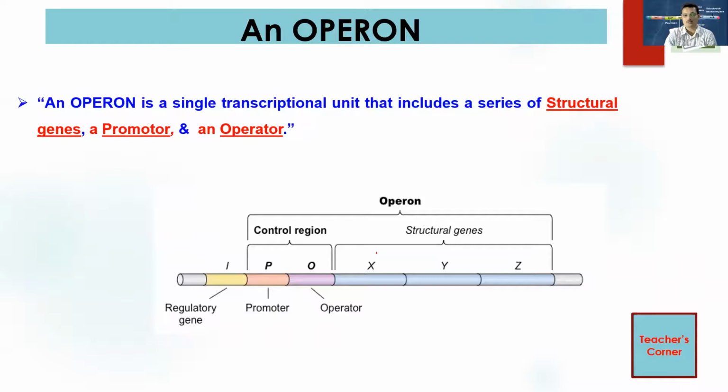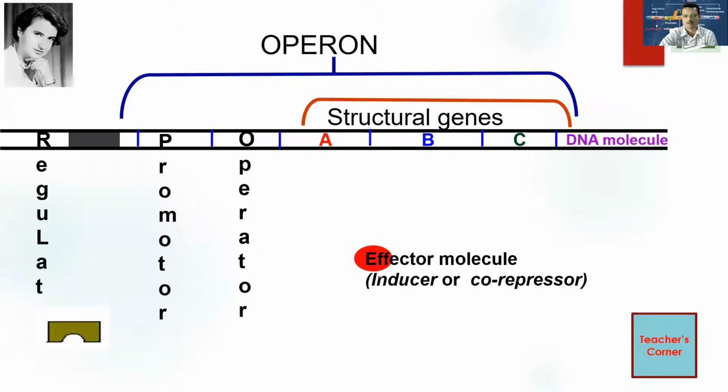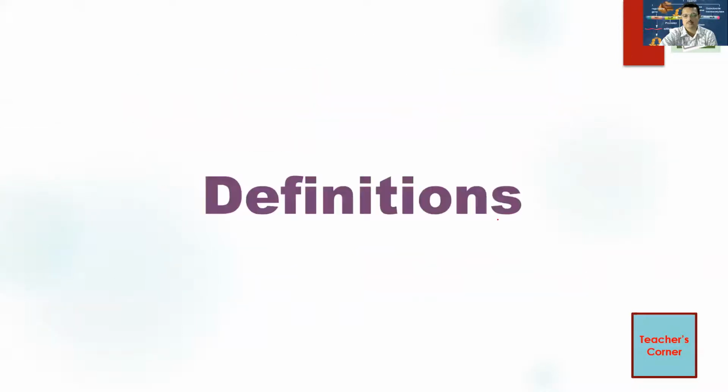So what is an operon? An operon is a single transcriptional unit that includes a series of structural genes, a promoter and an operator. So you can find here there is a regulator gene, a promoter, an operator, and structural genes. As you know, we are talking about prokaryotes, so the gene here is polycistronic. There is no split in between. It consists of a regulator, promoter, operator, and structural genes.